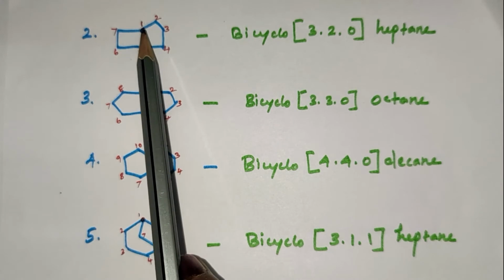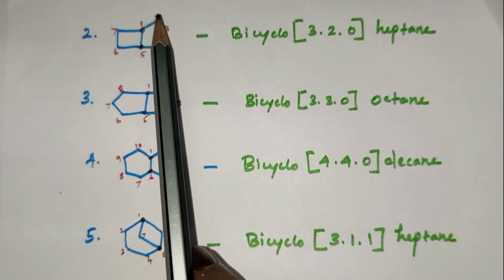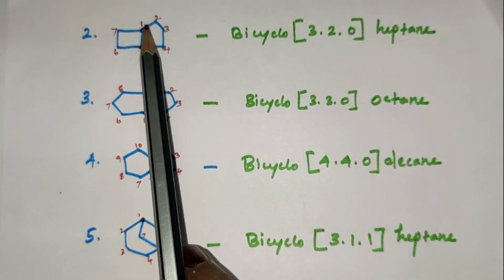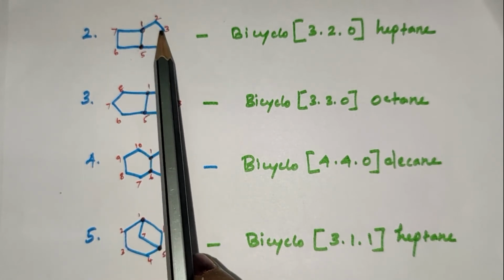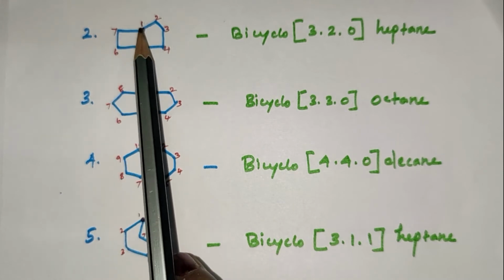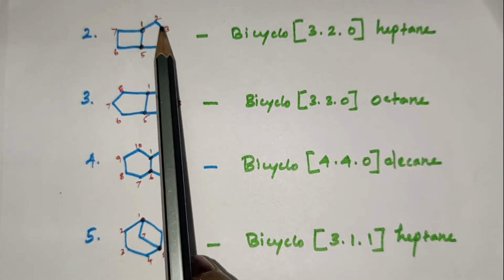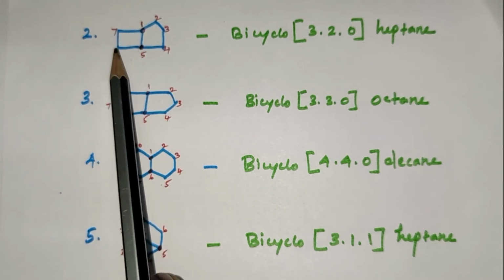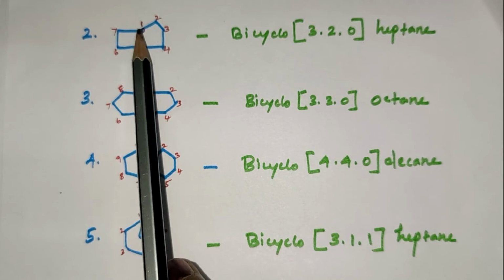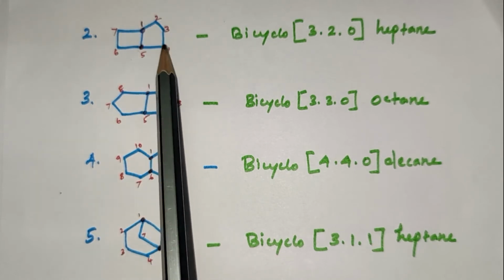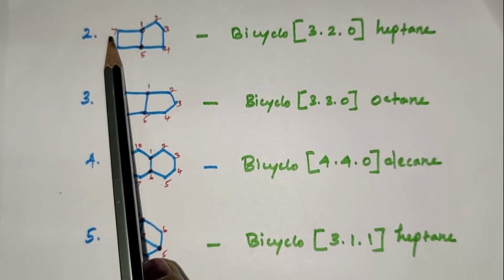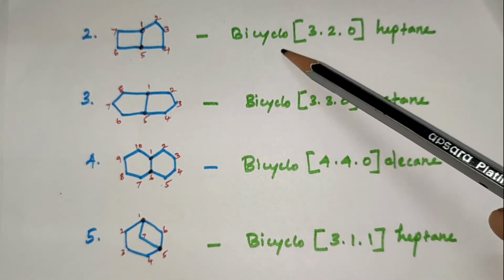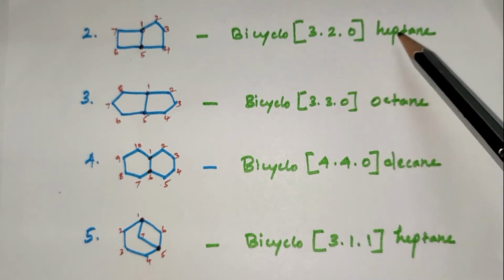Numbering starts from the bridgehead, and the side of the ring with the higher number of carbons is numbered continuously first. It is a bridgehead position. 1, 2, 3: this side has 3 carbon atoms connecting. This side has 2 carbon atoms connecting. So the numbering is 1, 2, 3, 4, 5, 6, 7. The parent hydrocarbon is heptane. So the IUPAC name for this compound is bicyclo[3.2.0]heptane.